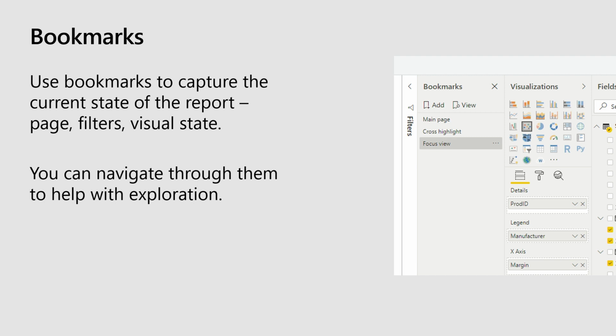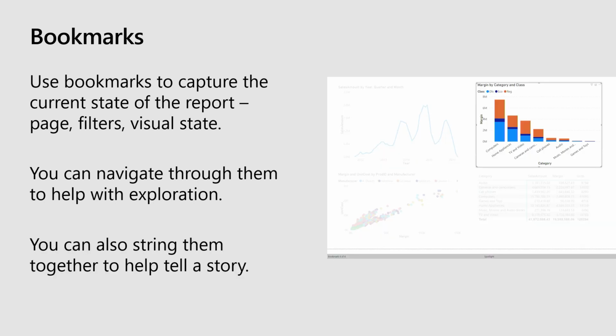End users actually have the same capability. So end users have personal bookmarks on the Power BI service and they can do the exact same thing. The other thing you can do is use them to tell a story. So you can save a bunch of bookmarks, you can click play in Power BI Desktop or in the Power BI service, and then you can navigate through them, you can highlight particular visuals, and this helps you present data, especially if you want to go in a particular order when you're talking about your data.